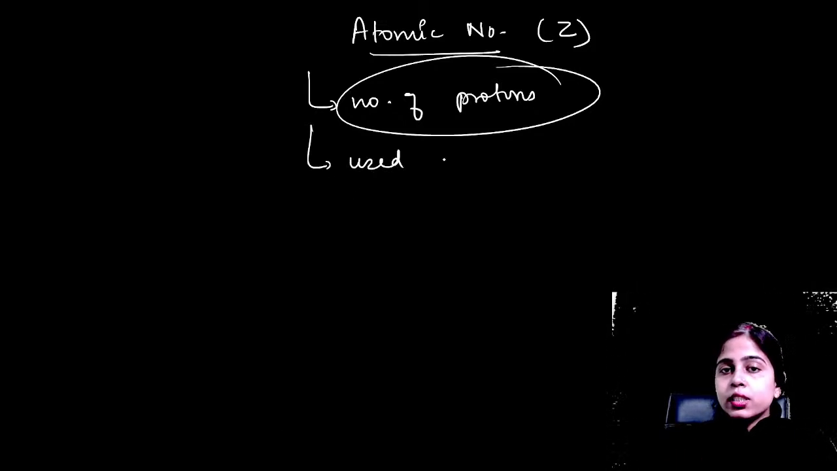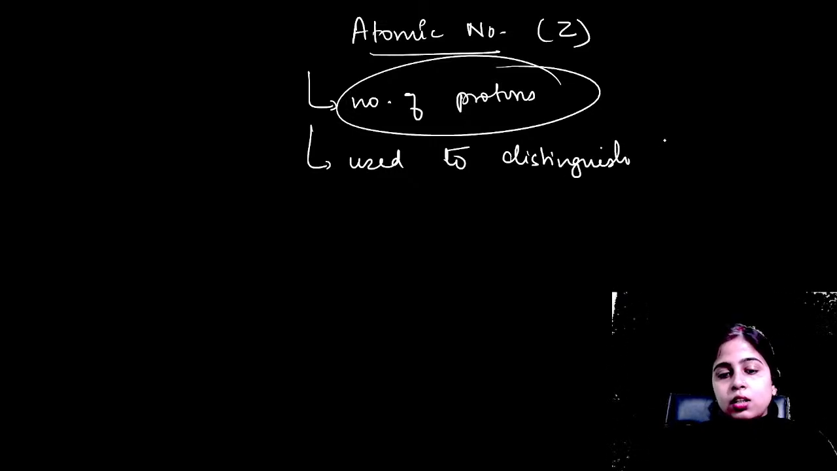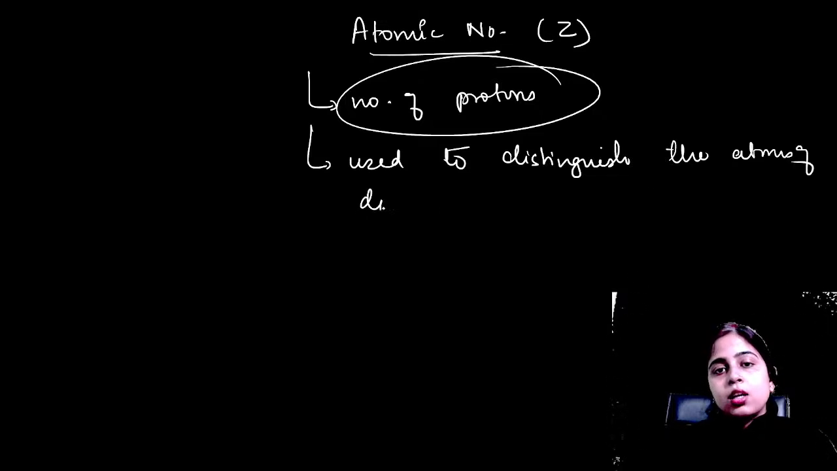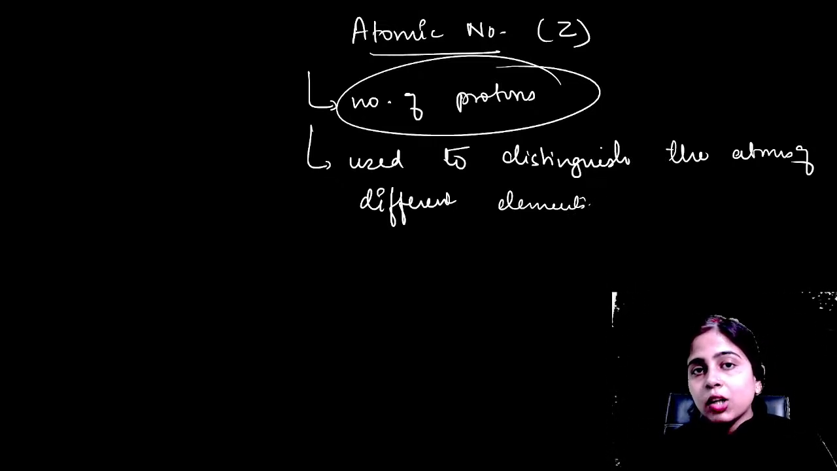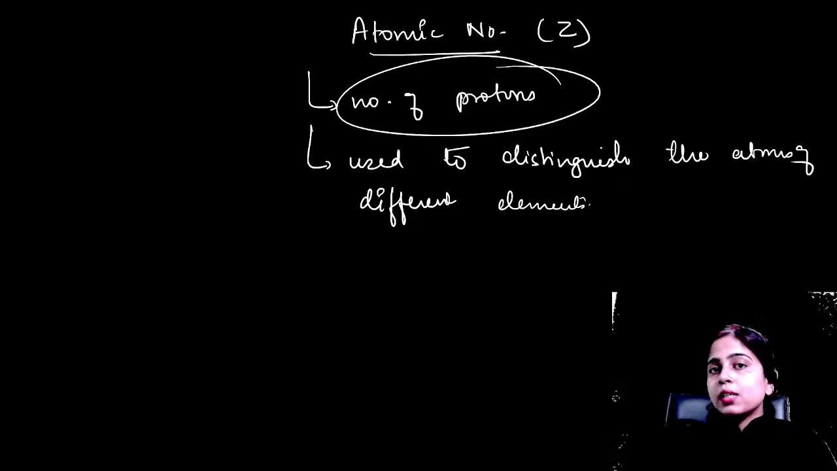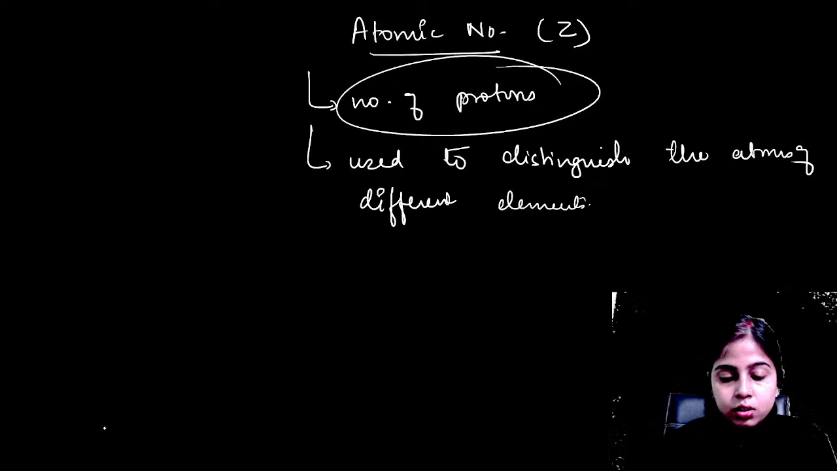Now, this is the feature which you can use to distinguish the atoms of different elements. So if you want to distinguish the atoms of different elements, the first and foremost thing is their atomic number. Because atomic number, or you can say valence shell electrons, are responsible for the chemical properties of every atom. Okay, clear everyone? Is it clear? So this is all about your atomic number.